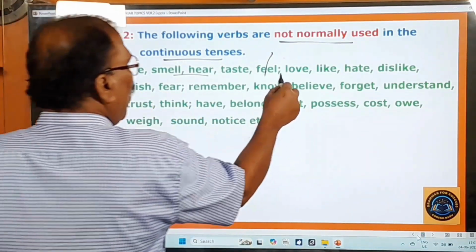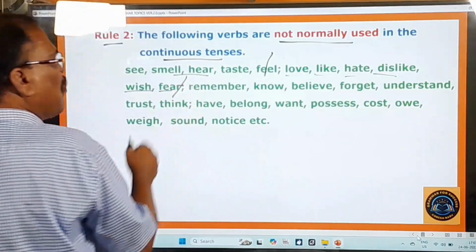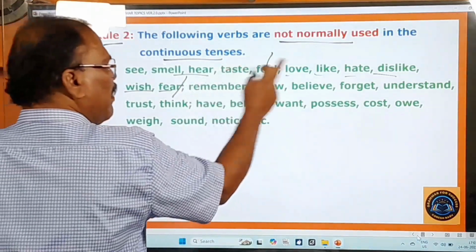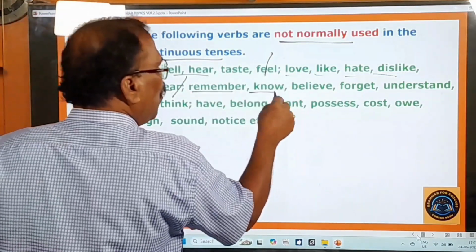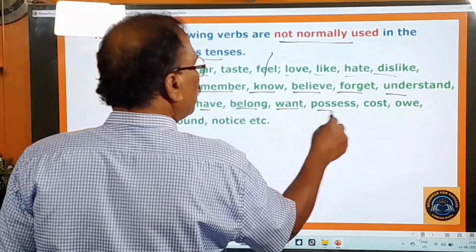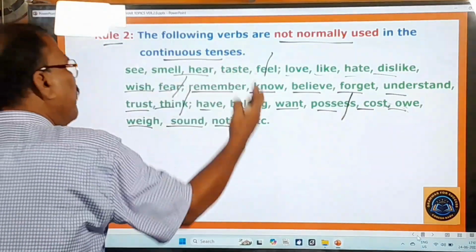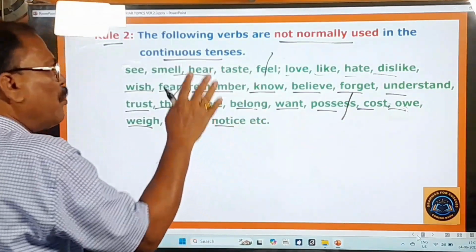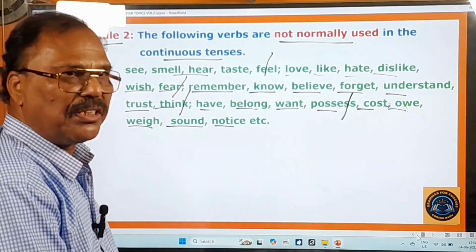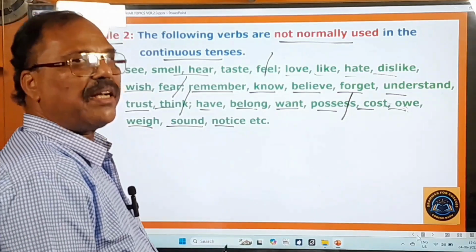And next: love, like, hate, dislike, wish, fear. These are called verbs of feeling. So verbs of senses, verbs of feeling, and here: remember, know, believe, forget, understand, trust, think, have, belong, want, possess, cast, owe, waste, sound, notice. All these verbs should never be used in the continuous tenses, but they can be used in other than the continuous tenses. This point you have to understand and keep in mind.